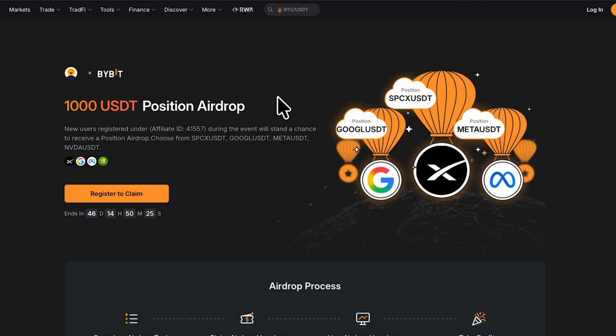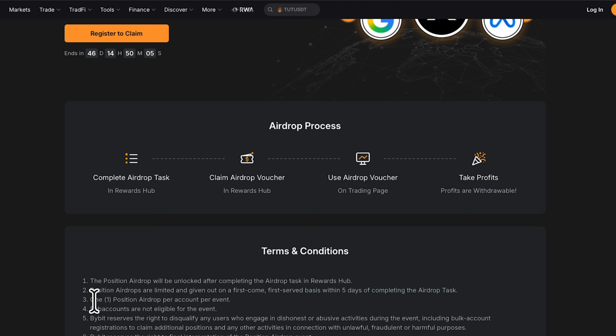It is your own. And please, before I go, thank God I remembered. You can see right here, it says position airdrops are limited and given out on a first come, first served basis within 5 days of completing the airdrop tax. Now, what does this mean? Once you deposit the $100, which is the airdrop tax, please don't try to withdraw it or take out of it within the first 5 days. Please, let it be there throughout the first 5 days.